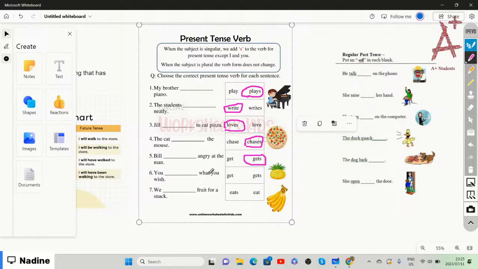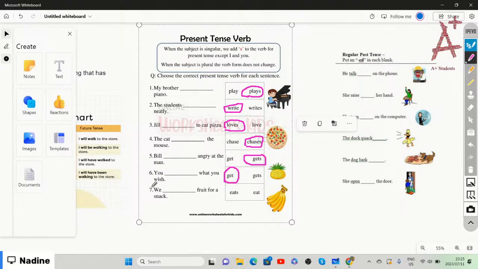You get what you wish or you gets what you wish? All right, so we're going to say you get what you wish. And we specifically used the word get because, as much as you is singular, here it says when the subject is singular, we add an s to the verb for present tense, except I and you. So with you we leave it with no ending, so the form doesn't change.